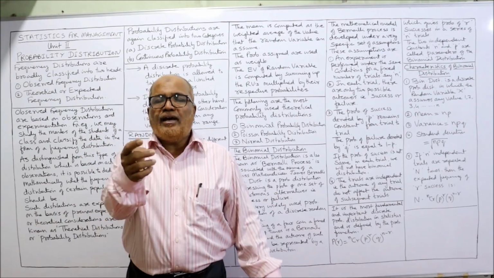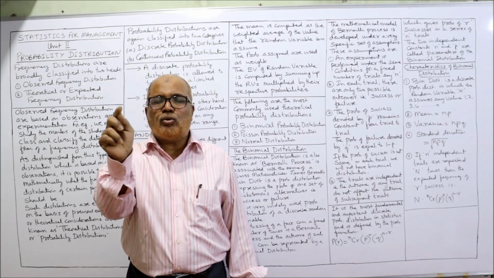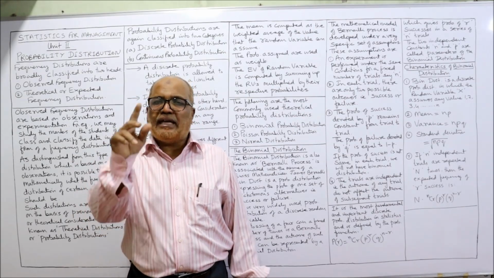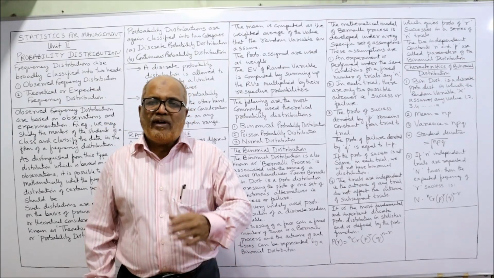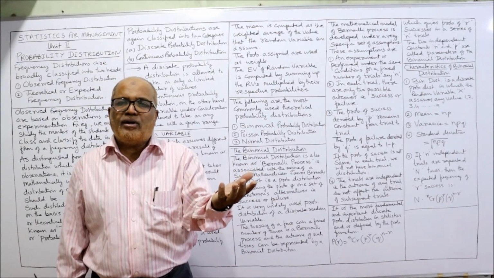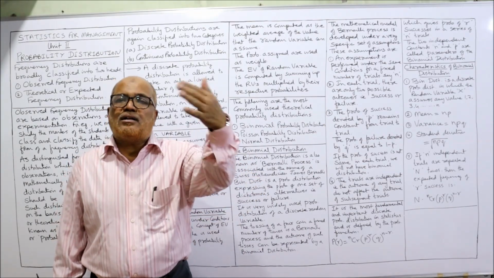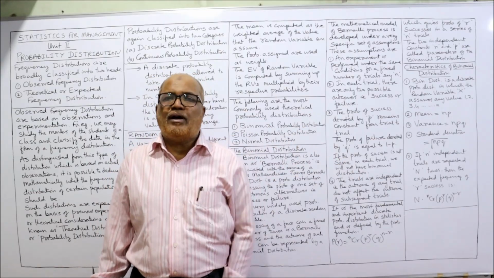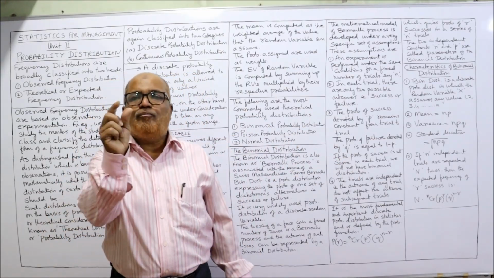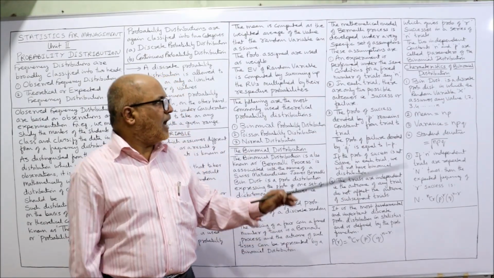Simple example, when you throw the coin, the probability of head is 1 by 2 and the probability of tail is 1 by 2. So when you throw the coin first time, the probability is 1 by 2. Second time if you throw, again it will be 1 by 2. Third time if you throw, again it will be 1 by 2. That means the value of p should remain constant from one trial to another trial.